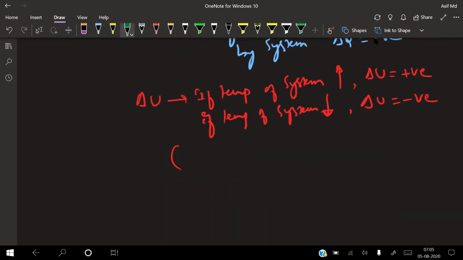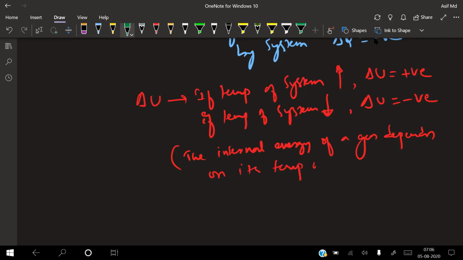You can write: the internal energy of a gas depends on its temperature only. So when is it positive, when is it negative? If temperature is increasing, internal energy is positive. If temperature is decreasing, internal energy will be negative. Clear? Yes, sir. In the same way, delta W.